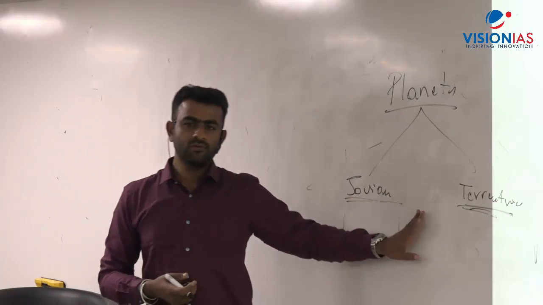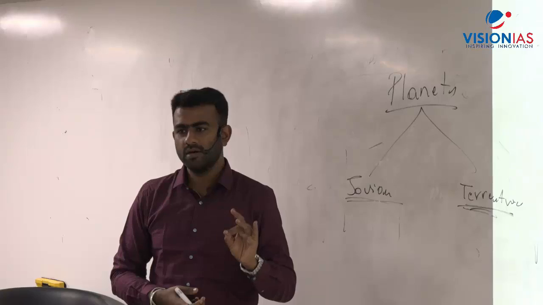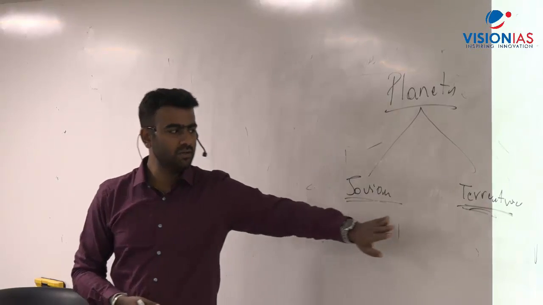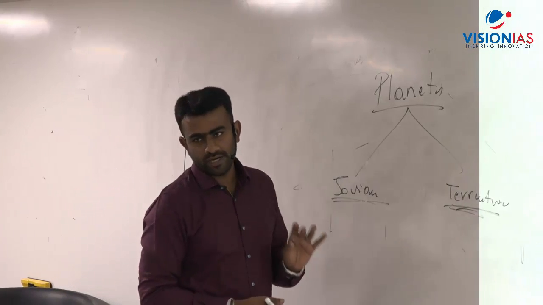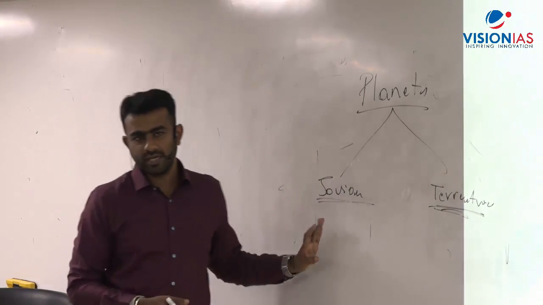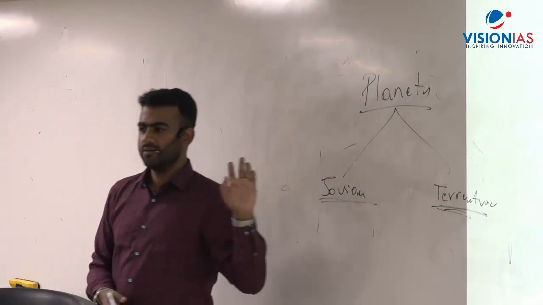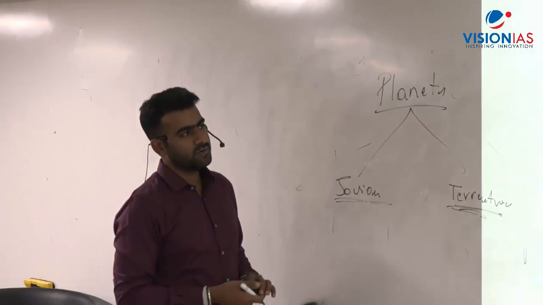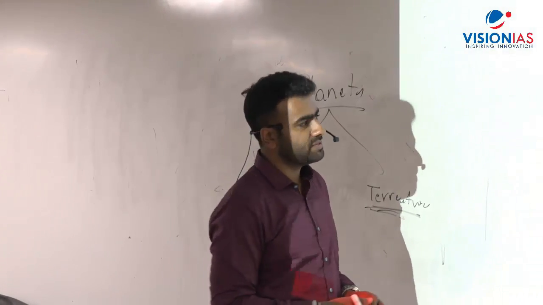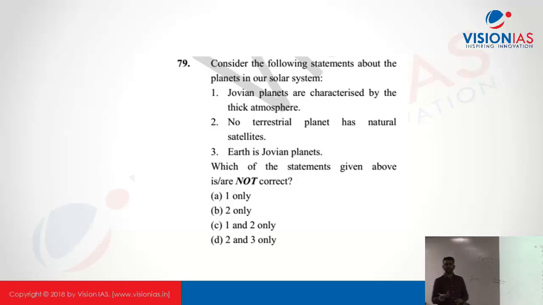Examples, जो भी starting 4 हैं, Mercury, Venus, Earth and Mars. These are terrestrial, and the next 4, Jupiter, Saturn, Uranus, Neptune, are the gaseous, Jovian planets. In between you can say the asteroid belt. Fine. So coming to the question, Jovian planets are characterized by thick atmosphere. This is correct, because of more gas elements. The atmosphere is much thicker.